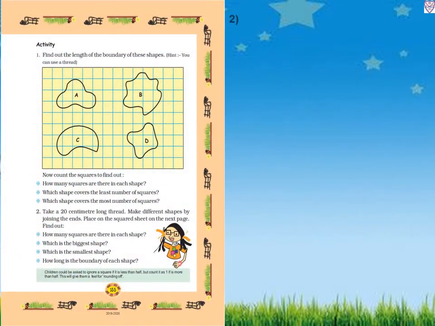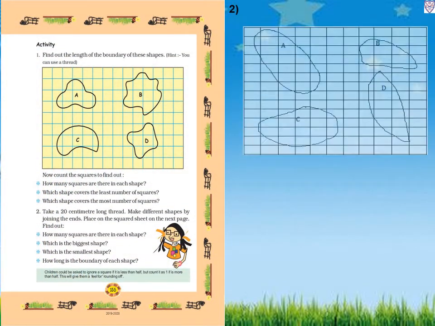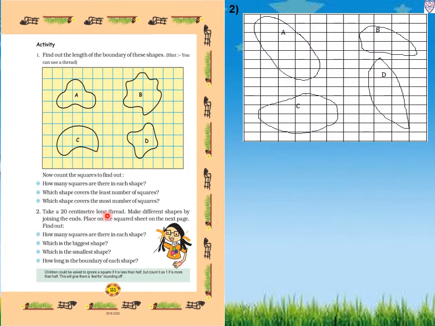Now same page, number 2. Take a 20 centimeter long thread, make different shapes by joining the ends. Place them on the square sheet on the next page and find out. So this way we have to take a 20 centimeter long thread and make different shapes. Any shapes we can make. Place them on the square sheet on the next page. So now the question, how many squares are there in each shape?